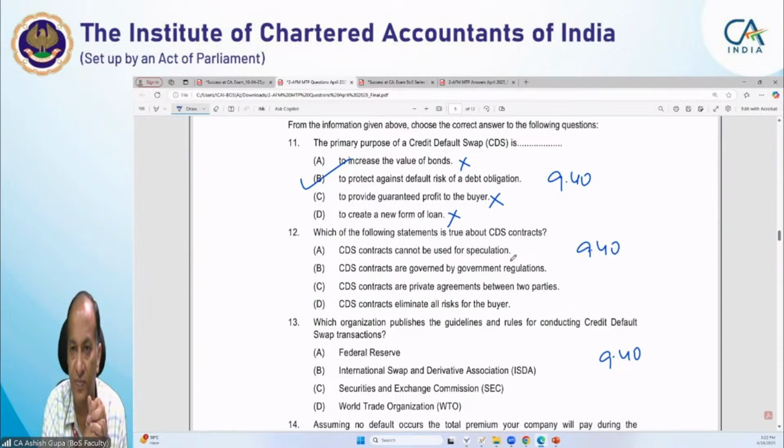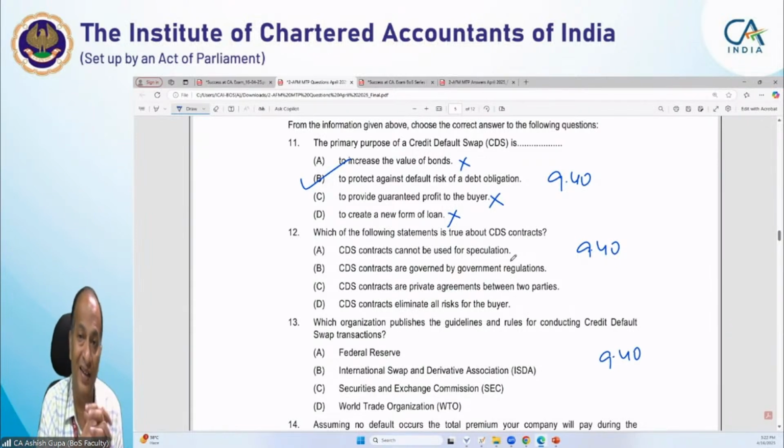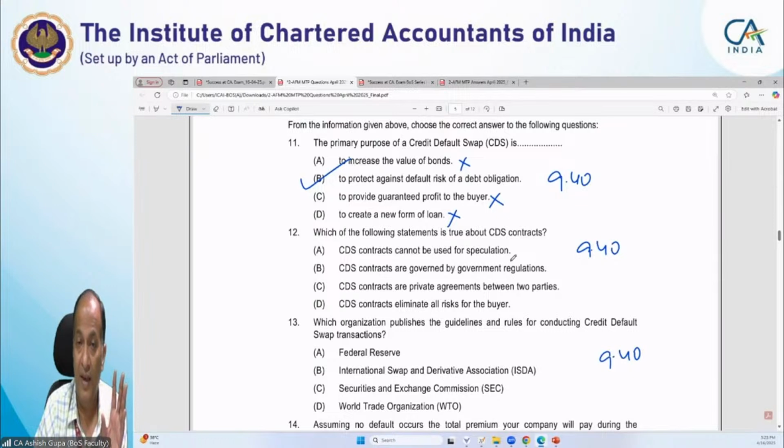No. CDS contracts are private agreements between two parties. Yes. Generally these are not traded on any stock exchange, so they are a kind of OTC arrangement. CDS contract eliminates all risk of the buyer. No. It only eliminates the default risk. Interest rate risk continues to be there.